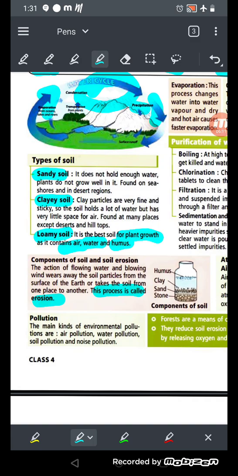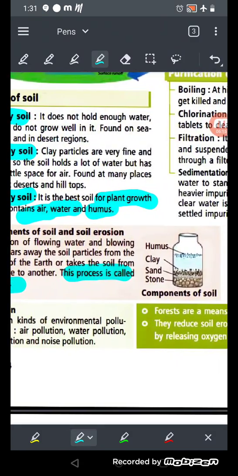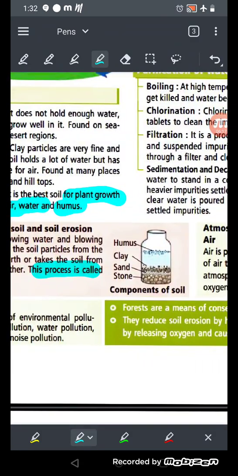Okay, and what are the components of soil? When you put a handful of soil into a glass, you will see there is a level of soil. So the last layer of the soil is the stone. जो नीचे सेटल हो जाते हैं ना, जो सबसे नीचे होते हैं, that are stone. उसके ऊपर जो होते हैं सैंड होते हैं. Then clay, the sticky one. Then अब ह्यूमस जो है वो सबसे ऊपर होता है, और वो जो फ्लोटिंग पार्ट्स होते हैं ना वाटर में, जब हम सॉइल डालते हैं, the floating ones, that is the humus. Okay,